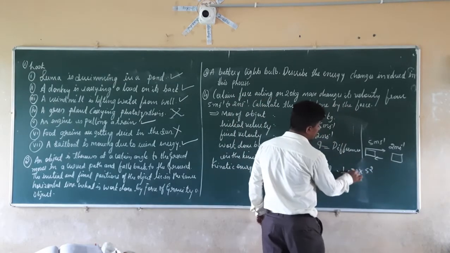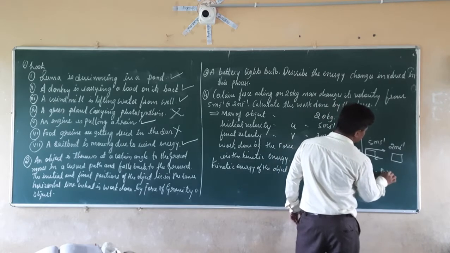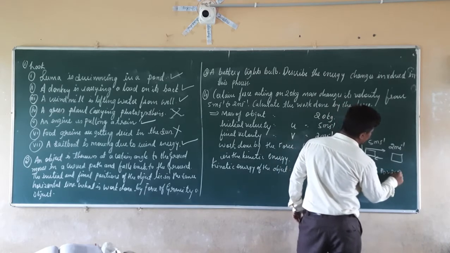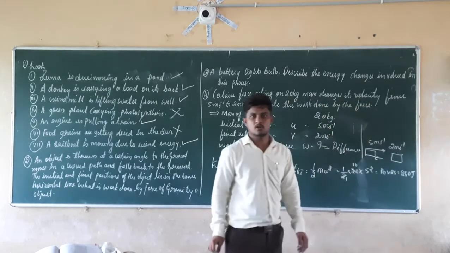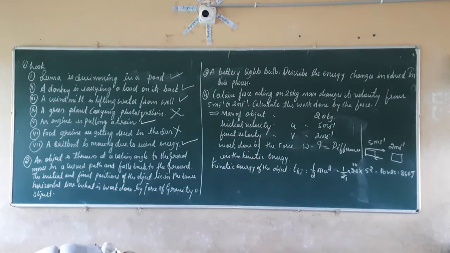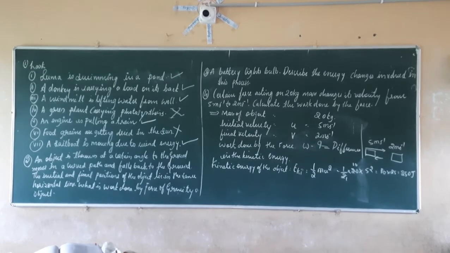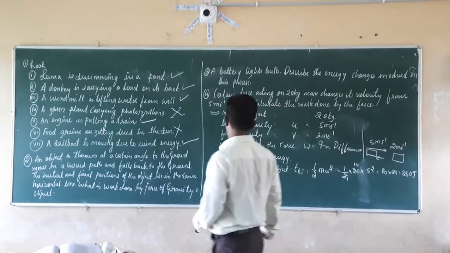So 2 ones are 2, 2 tens are 20. So it is equal to how much? 10 into 25, which is equal to 250 joules.